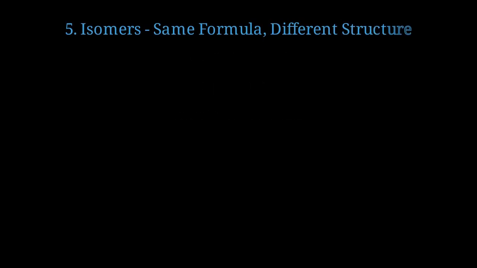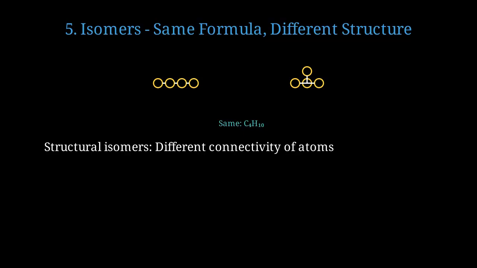Isomers are molecules with the same molecular formula, but different structural arrangements. Here are 2 isomers of butane. Both have 4 carbons and 10 hydrogens, but their structures are different. Structural isomers have atoms connected in different orders, creating distinct molecules with different properties.